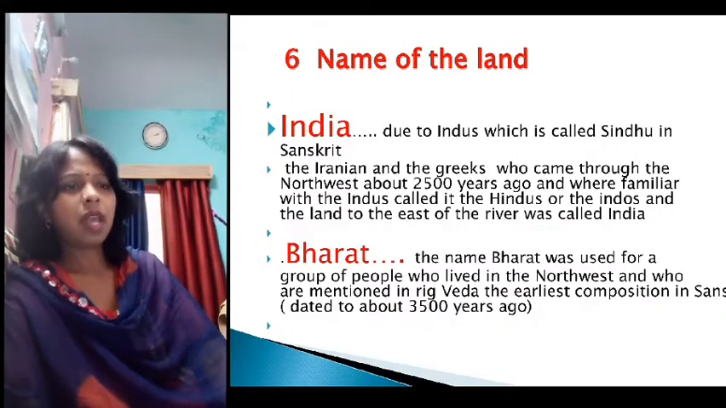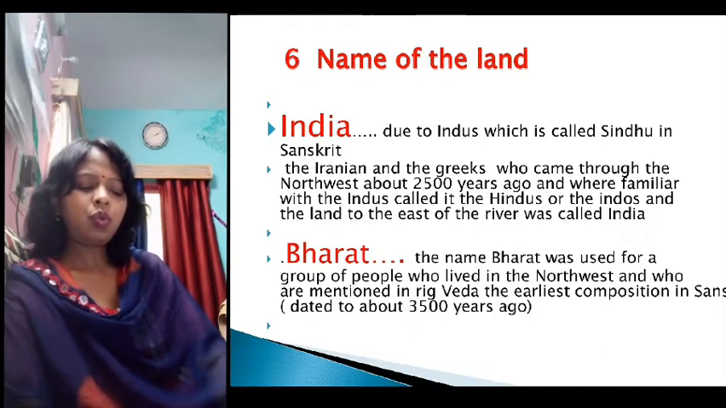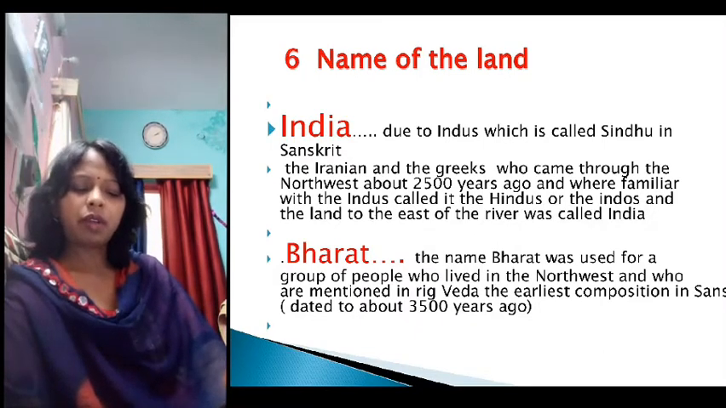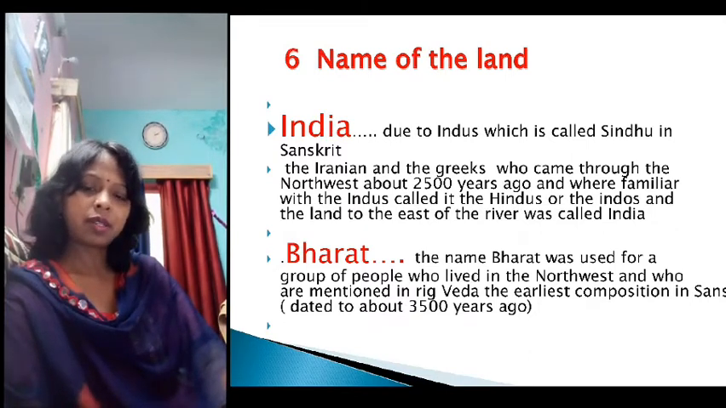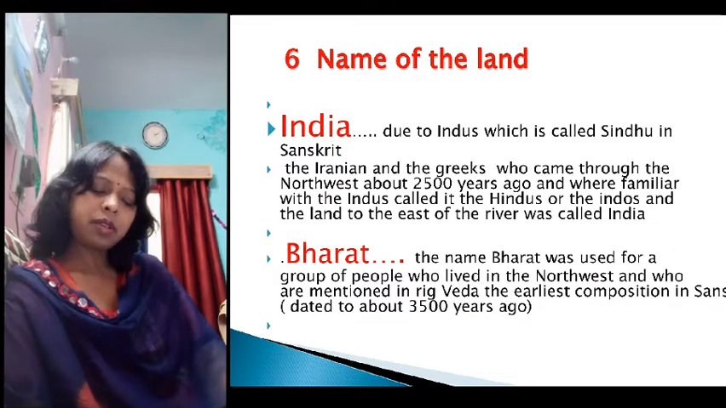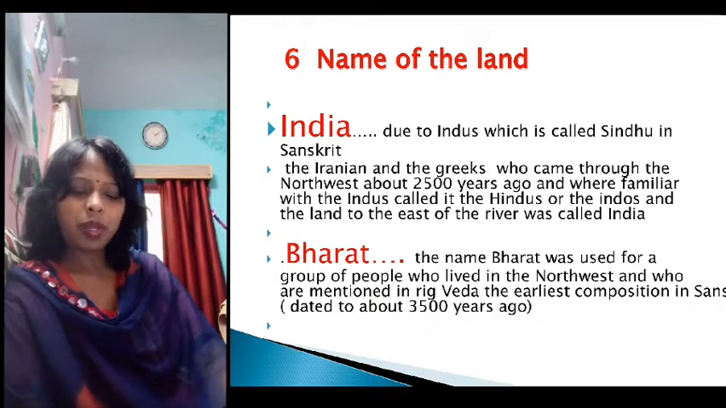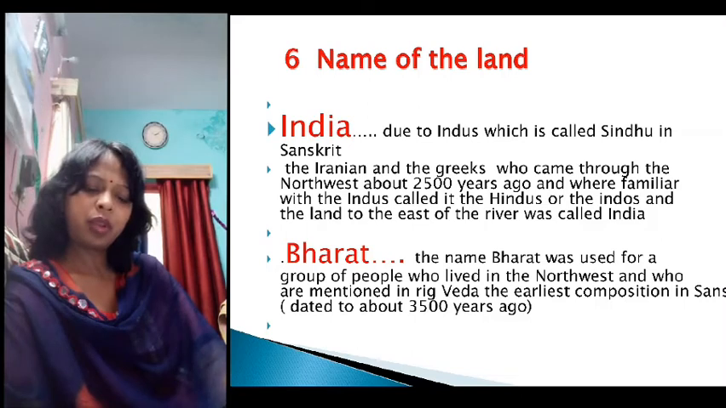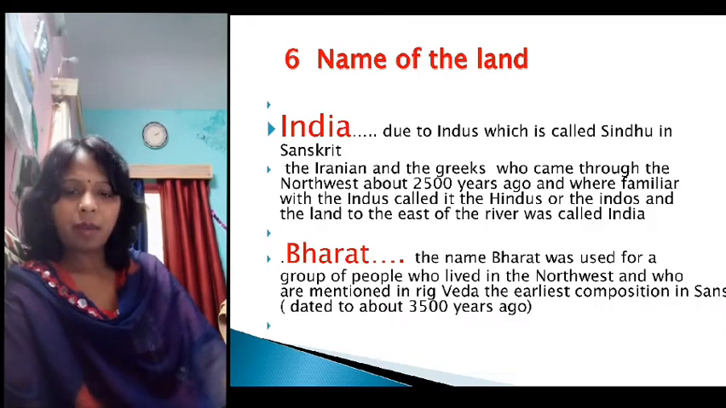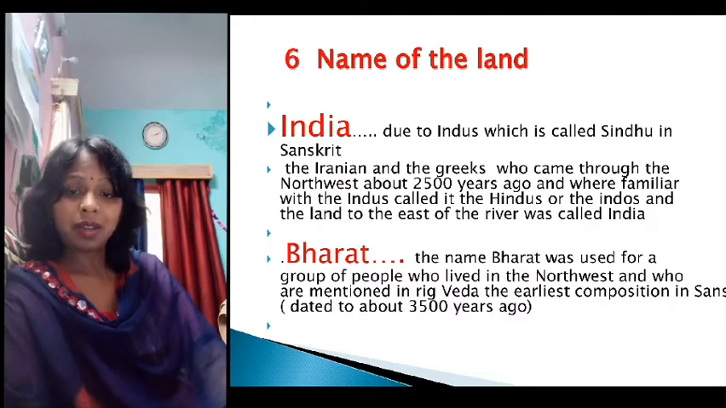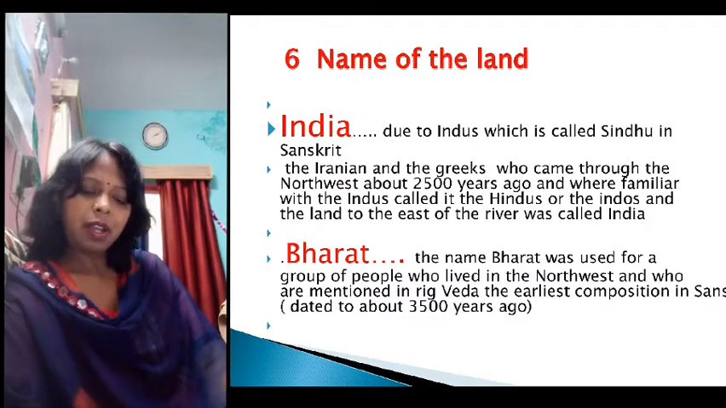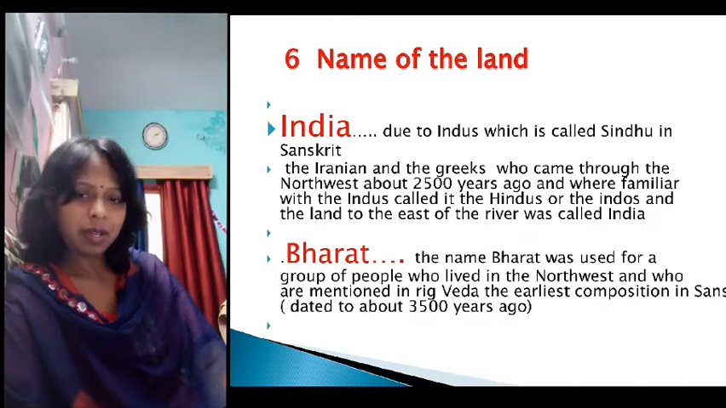Our next topic is the name of the land. Two of the words we often use for our country are India and Bharat. The word India comes from the Indus, called Sindhu in Sanskrit. In the past, the Iranians and Greeks who came through the northwest about 2500 years ago were familiar with the Indus and called it the Hindus or the Indos, and the land east of the river was called India. So in this way, the name India was given by outsiders.